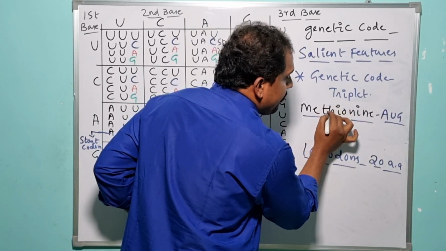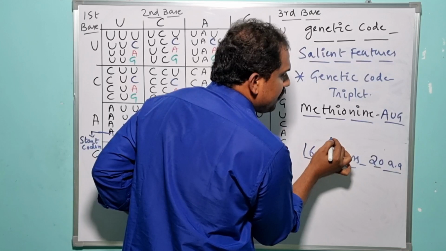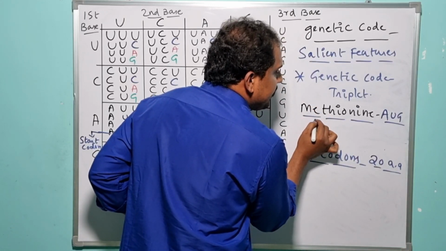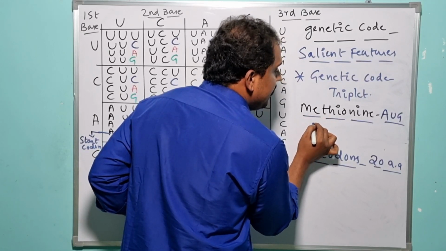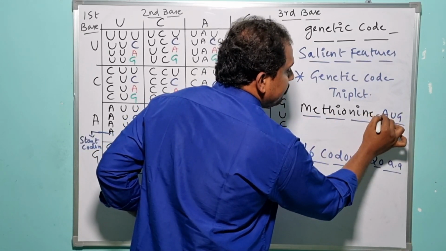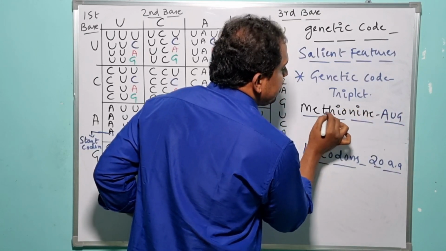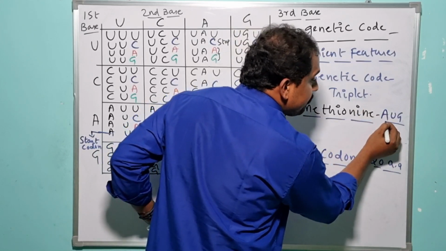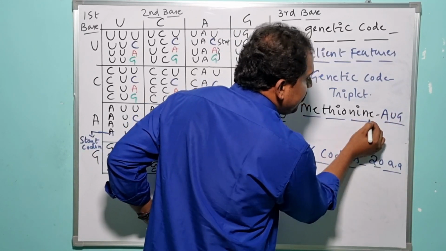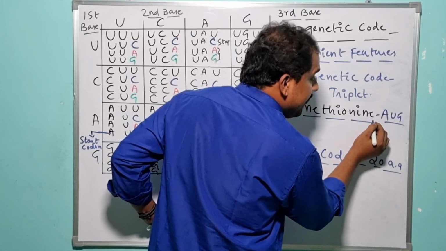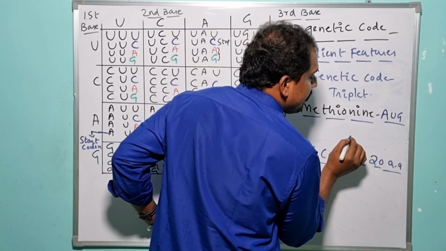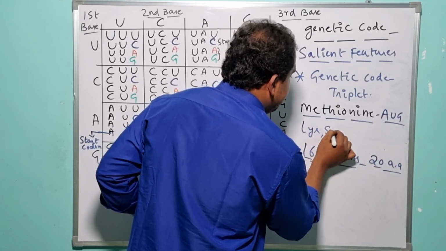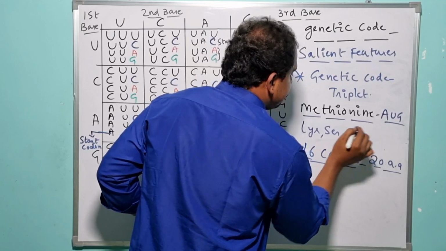Of course, in case of prokaryotes there is an availability of a modified form of methionine, which is nothing but formylated methionine, but still the specific AUG codon gets encoded with the amino acid methionine either in case of prokaryotes or in case of eukaryotes. And the specific codon which encodes the methionine amino acid is triplet in nature. In the same way, if we consider some more other amino acids like lysine, serine and arginine.